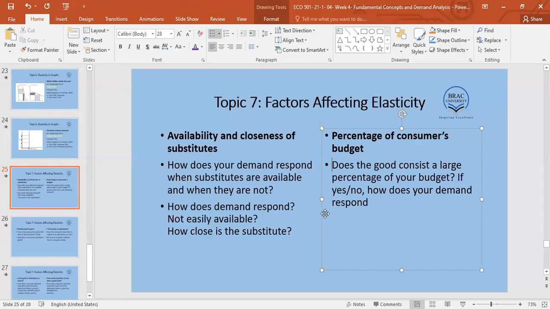So if the price of the chewing gum increases by say 10%, I may not notice it because, yes, the chewing gum is there, but it is a very small percentage in my total budget. So even if it increases by 10%, I still carry on consuming the same amount as I did last month.